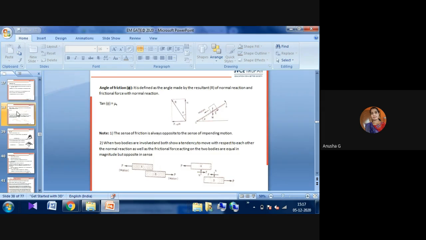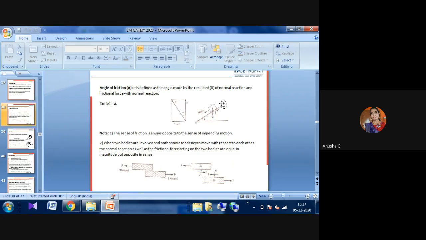Now we'll see one by one what is meant by angle of friction or angle of repose. Angle of friction is defined as the angle made by the resultant of the normal reaction and the frictional force with the normal reaction. Here you can observe there are two forces. One force is the frictional force acting in one direction, and the normal reaction is in the perpendicular direction. Between these two there will be one resultant. Here you can observe this.